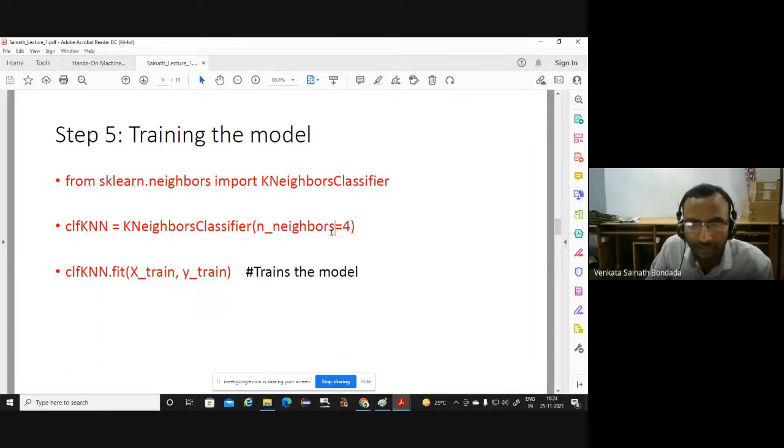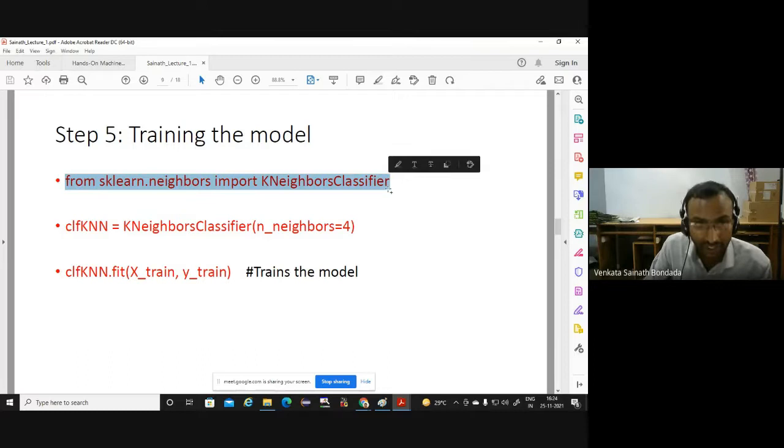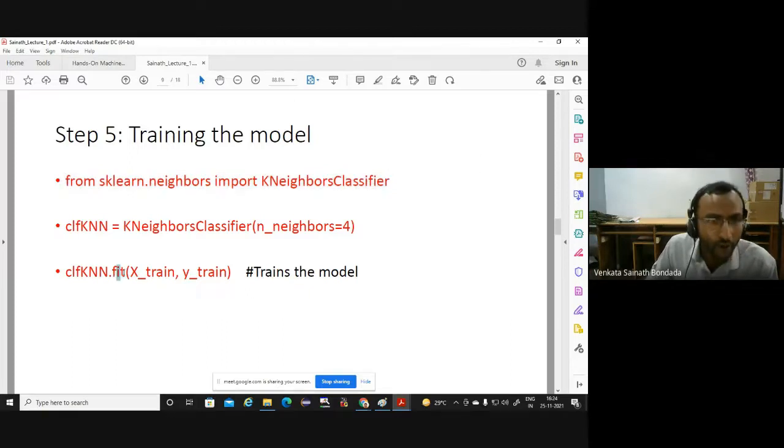I'll give a brief introduction, but before that, please run this. Within 2 lines, we are using this k nearest neighbor classification algorithm, and not only that, it's training the model. The whole machine learning, training, is done using this dot fit command. After creating an instance of this classifier, CLF KNN, what we do is simply dot fit and then give data, X-train and then Y-train.